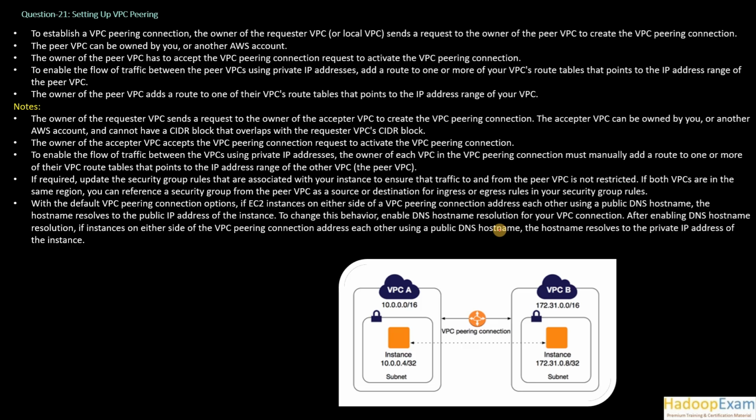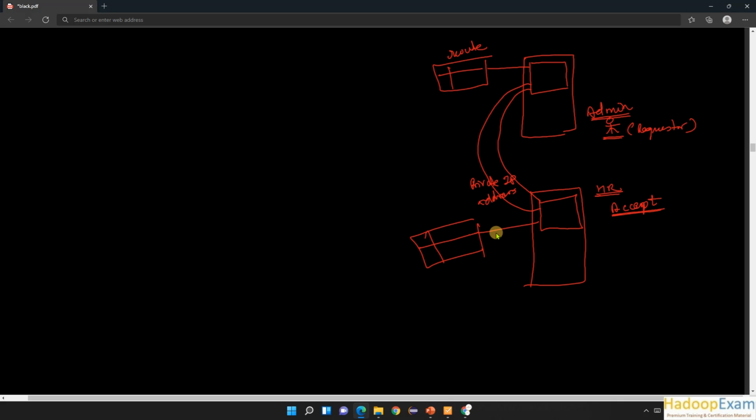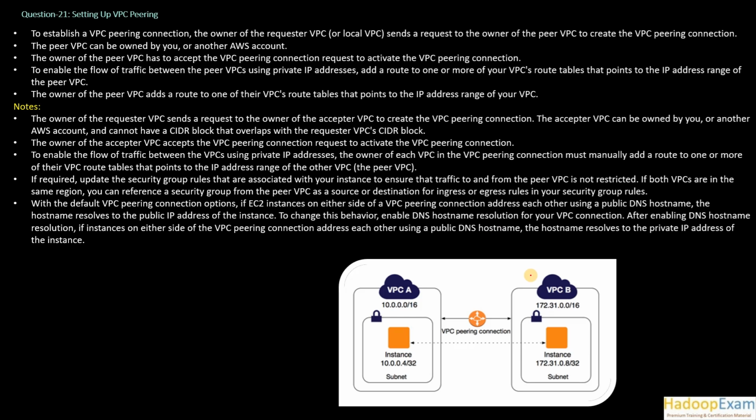The owner of the requester VPC sends a request to the owner of the acceptor VPC to create a VPC peering connection. The acceptor VPC can be owned by you or another AWS account and cannot have a CIDR block that overlaps with the requester VPC. So that is a very important point. Now the CIDR block of this VPC and the CIDR block of this VPC should not be overlapping. Overlapping CIDR blocks create confusion about where to send a request. The owner of the acceptor VPC accepts the VPC peering connection request to activate the VPC peering.